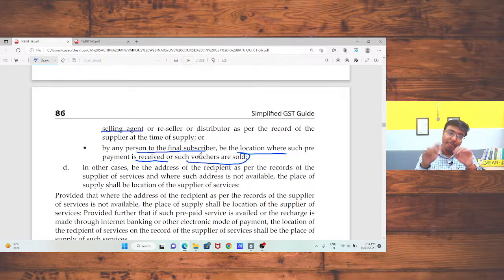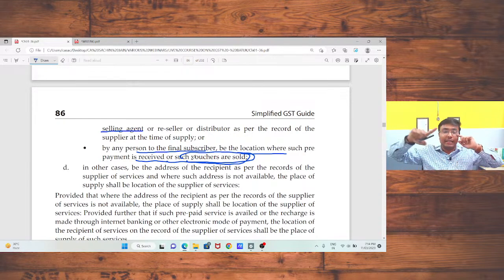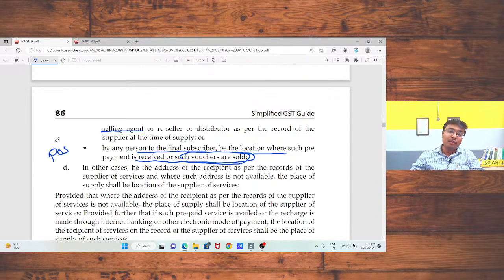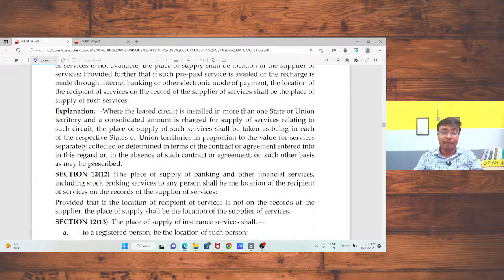Okay, sir, there is no selling agent in case of prepayment. I am going to recharge my mobile through Paytm. In that case, Paytm is registered in Gujarat, Maharashtra, or Delhi, whatever the state, I have no idea. In that case, the place where that voucher is sold, so the voucher is sold in Rajasthan, that is my place. So in that case, the recipient's place should be treated as the place of supply. So this is a specific provision which we need to keep in mind.